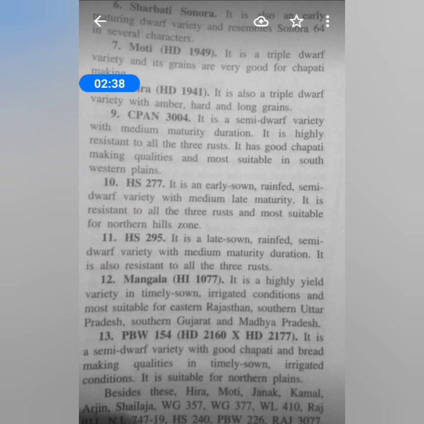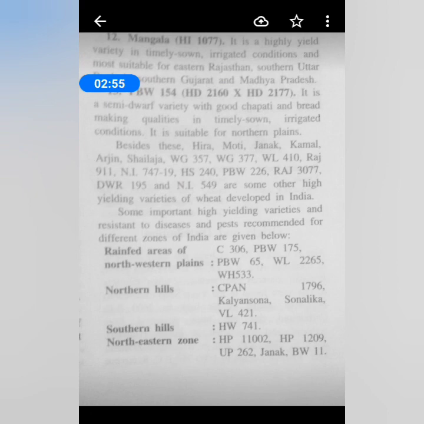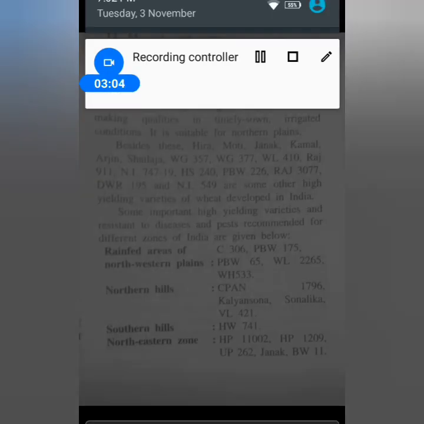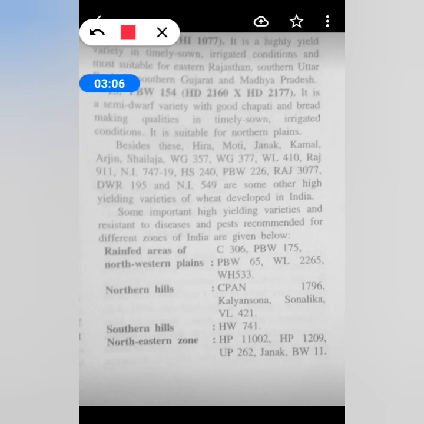The yield has been improved, or these varieties are resistant to many diseases or to insect attack, or they will give more yield. And you can see in different zones of India also there are other different varieties here. Besides those 13, there are many other varieties which are only cultivated in India.